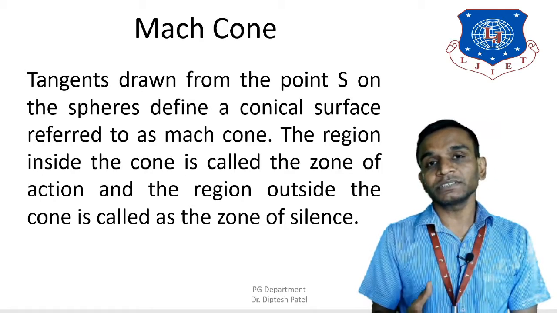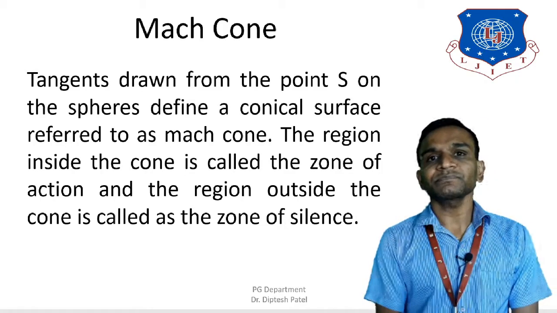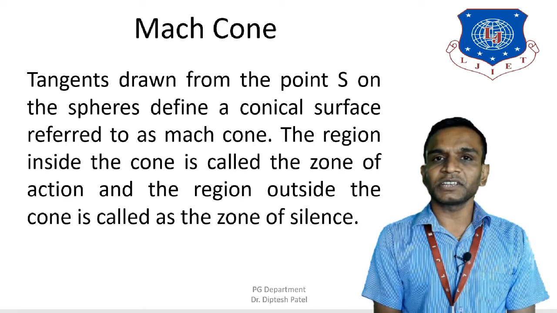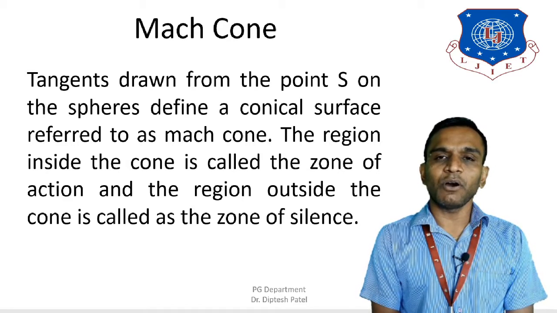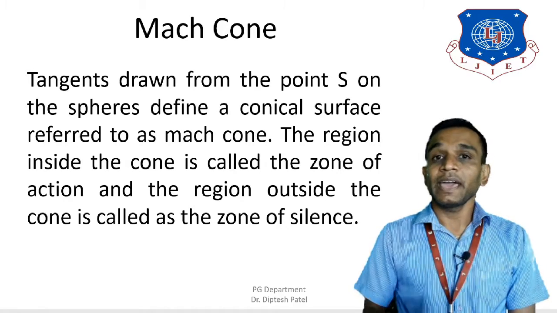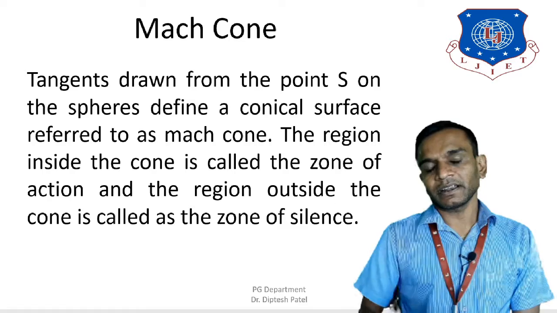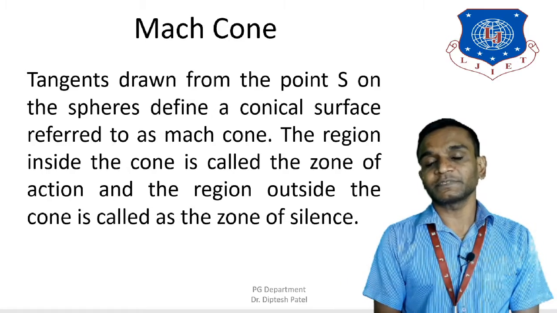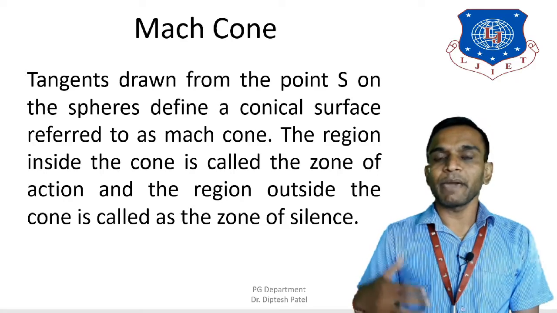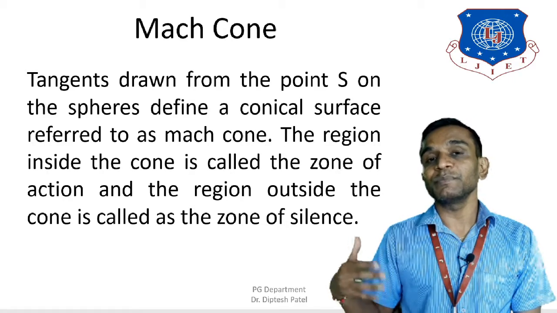Now the Mach cone is certainly connected with the Mach number. We know the definition of Mach number: it is the ratio of fluid velocity to velocity of sound. So as the Mach number is higher, the aircraft moves at a faster speed, and as the aircraft moves at a faster speed, the Mach cone is smaller.